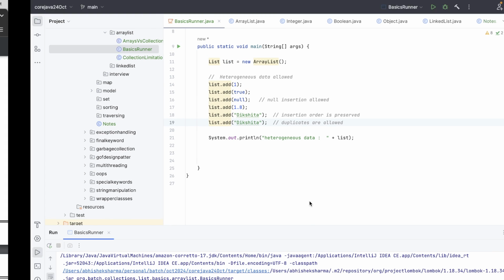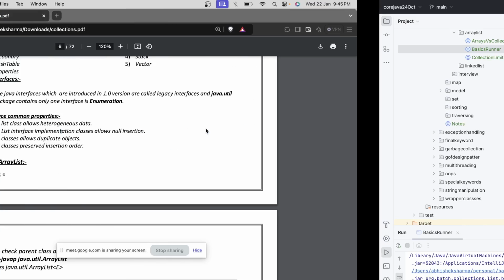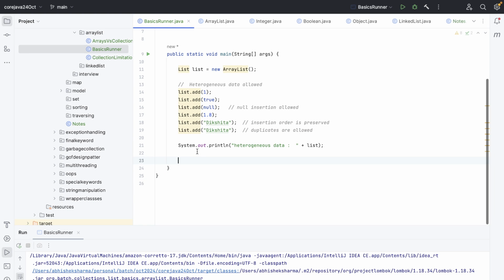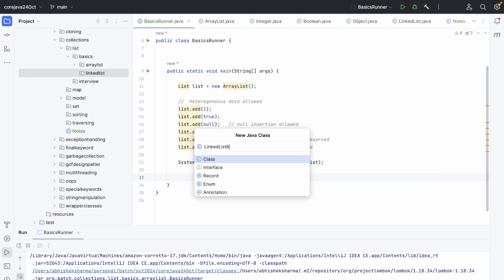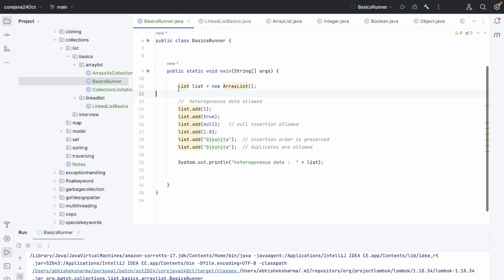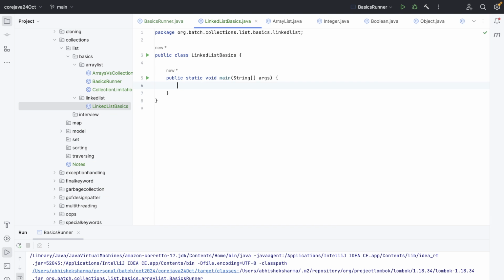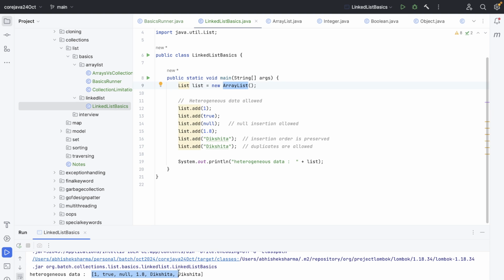Now these are the common things. Whether it is linked list or array list does not matter, these properties will remain the same. You can then say, but why should we believe you? No worries. We can have linked list basics. We'll just copy this and paste it over here. This is of array list, working right now. Let's run this, and you will find 1, true, null, 1.8, Dikshita: duplicates, null insertion, heterogeneous data, and sequence preserved.